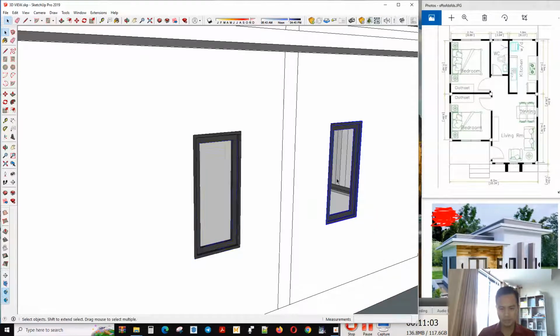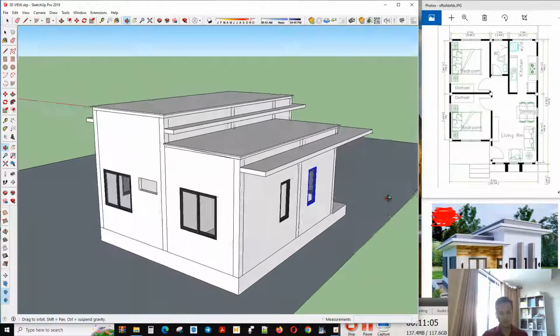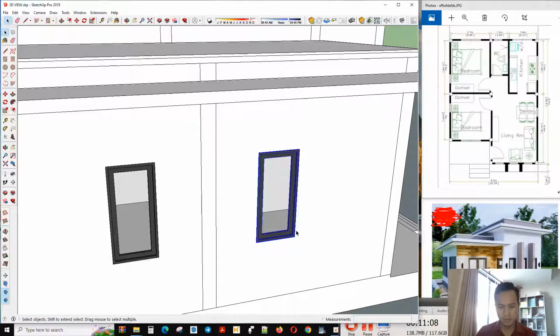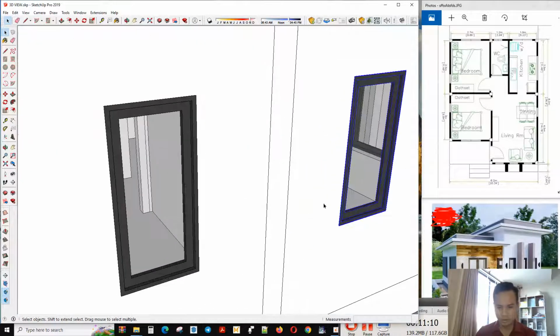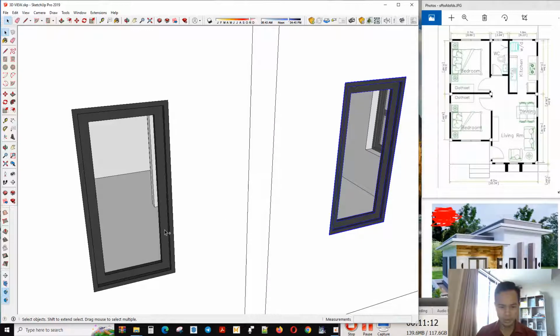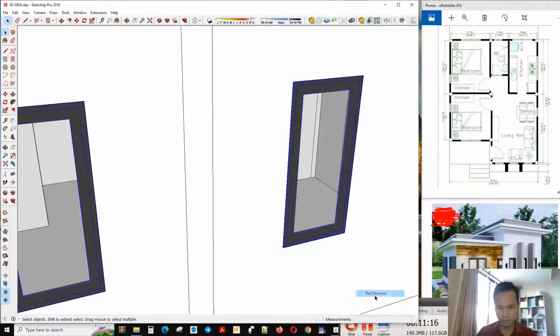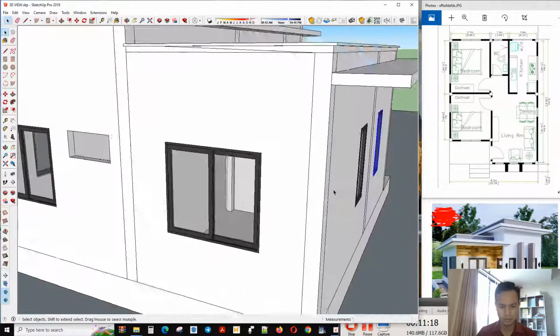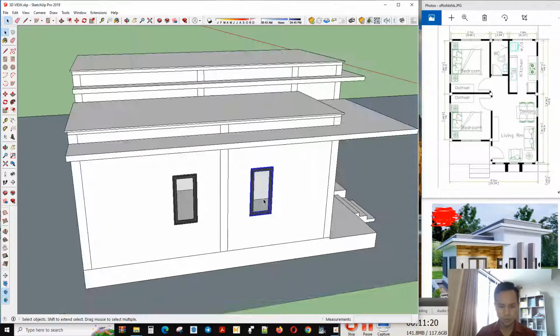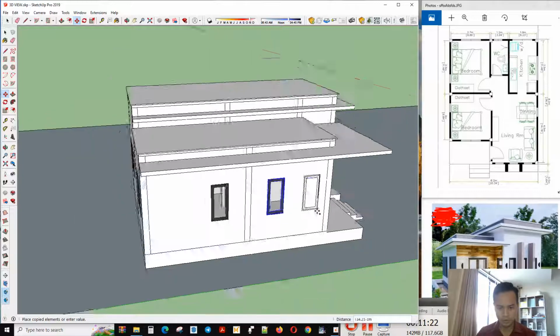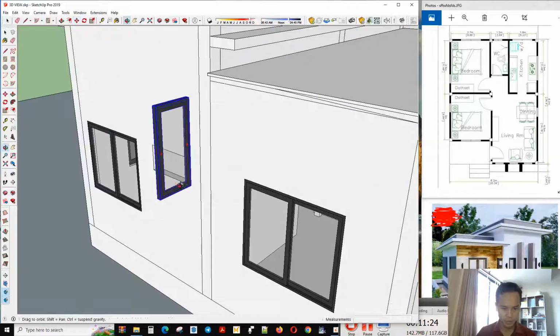If now we want the window here to go to the opposite side, click on that and right click, go to flip along. Now finished. Now we copy to the small window in the bathroom.